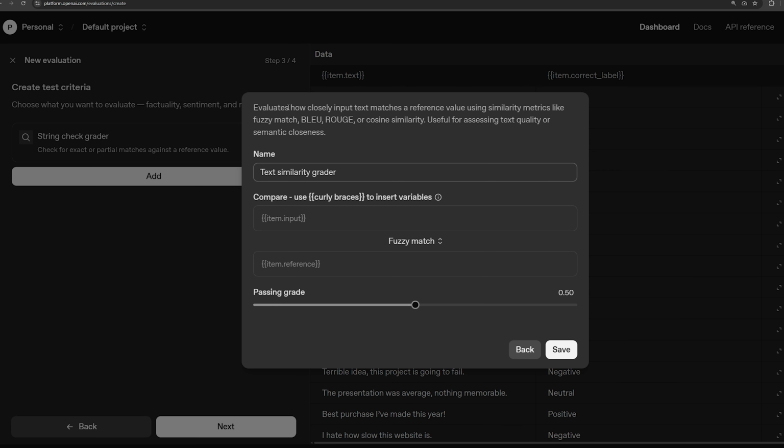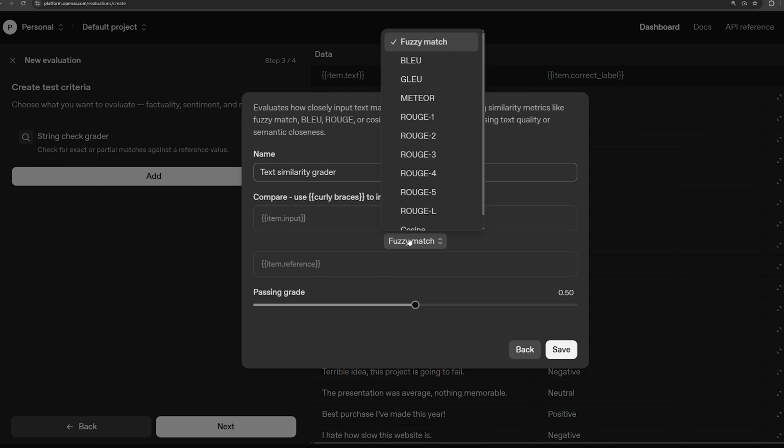So it says it evaluates how closely input text matches a reference value using similarity metrics like fuzzy match, BLEU, ROUGE, or cosine similarity. These are just metrics in machine learning that, like it says, check how close two pieces of text are. So if we're trying to do summarization, you usually have ROUGE. If you're trying to do translation, I believe it's BLEU, if I remember correctly. But just like before, you can provide the output and the expected output, and then you choose what metric you're looking for.